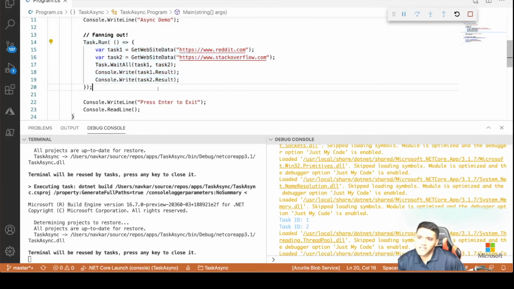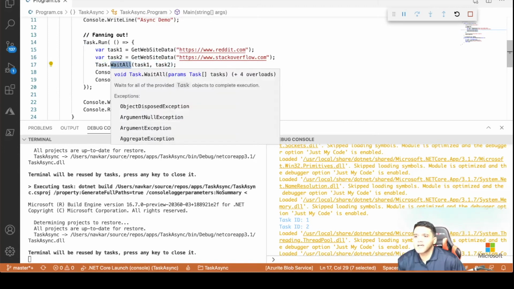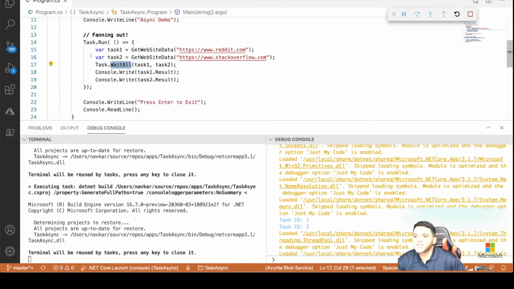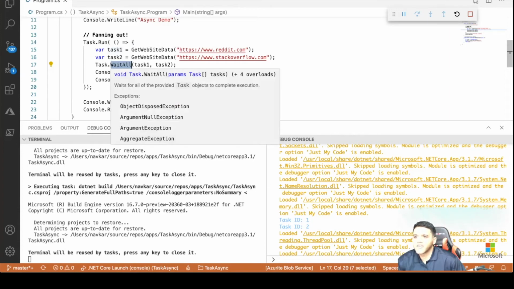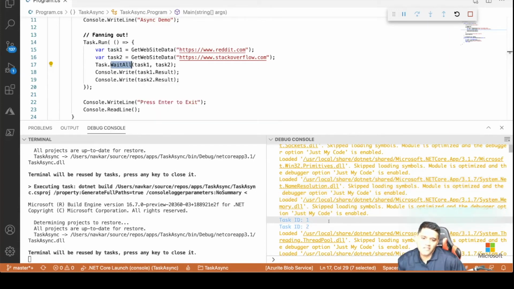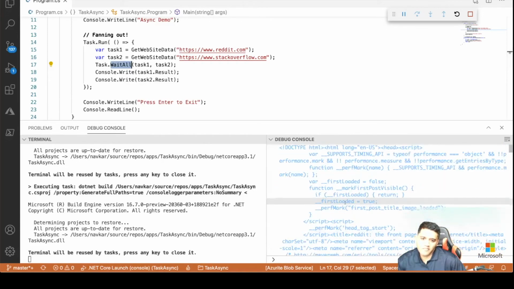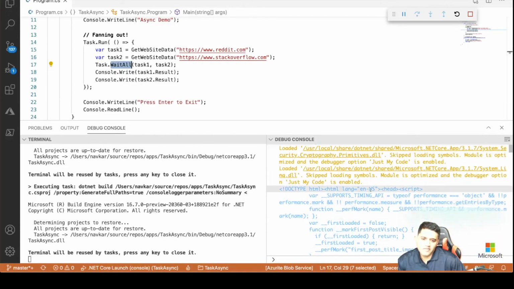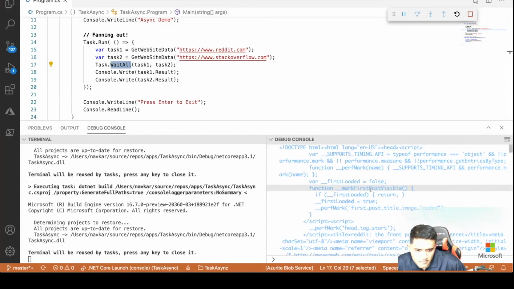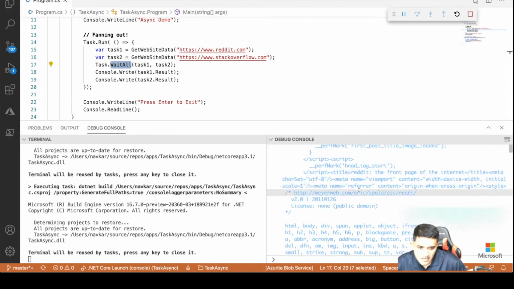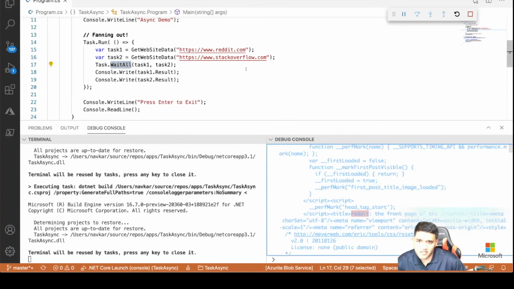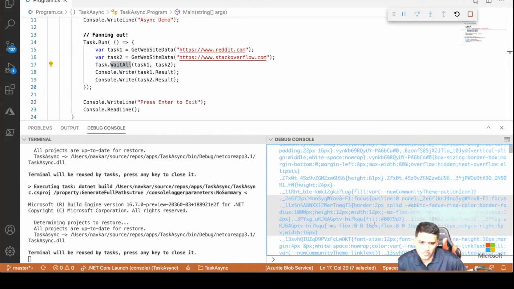And once the tasks got completed, this is actually a blocking call, because it only executes once task 1 and task 2 are complete. It's WaitAll, right? And then when it is done, I'm seeing the HTML data. One is coming from Reddit and another is coming from Stack Overflow. Let's go to Stack Overflow.